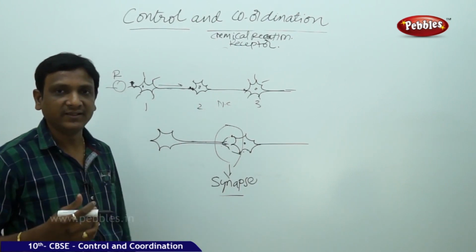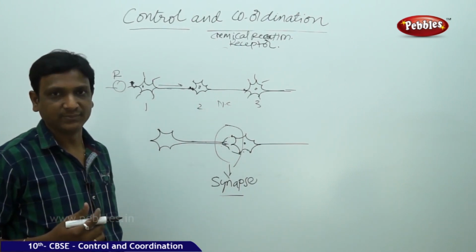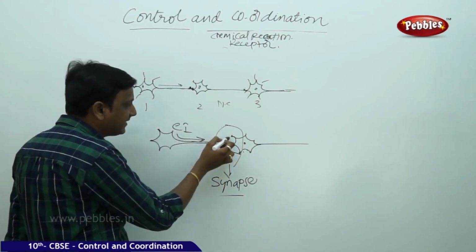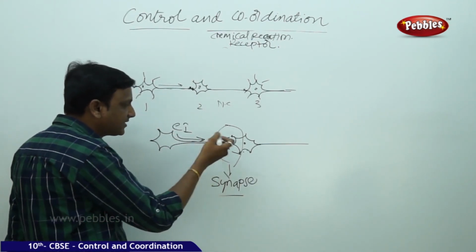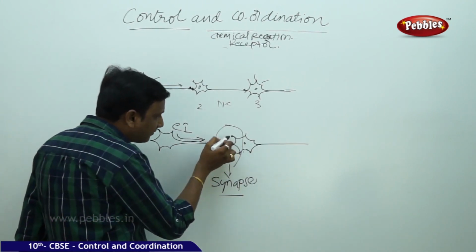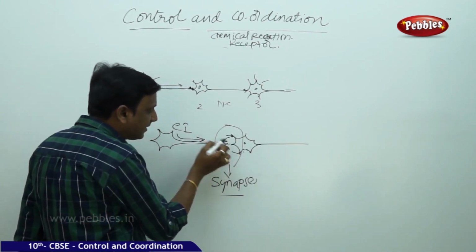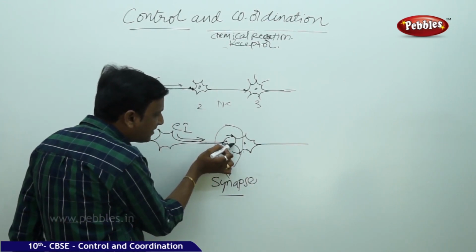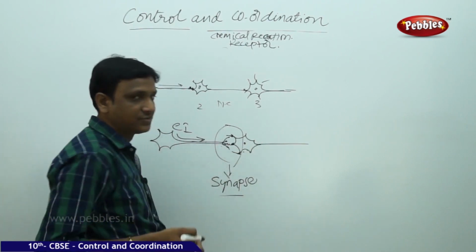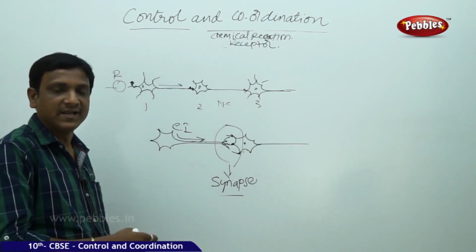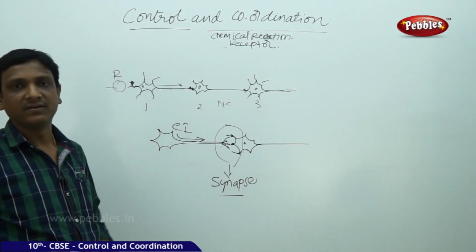So what happens in that connection? A chemical reaction takes place. Whatever electrical impulse is passing through this nerve, when it reaches this point, it generates some chemicals. These chemicals pass the gap. The chemicals which are released here travel across this gap and reach the tip of the dendrite of another nerve cell. This is what actually happens, and in this way the information is passed in the nervous system.